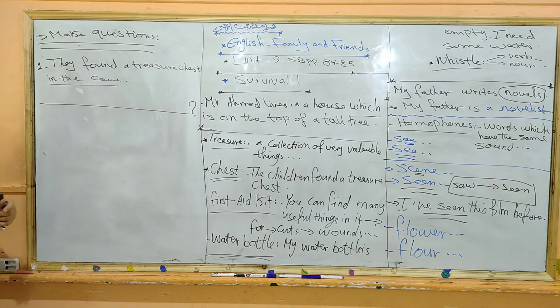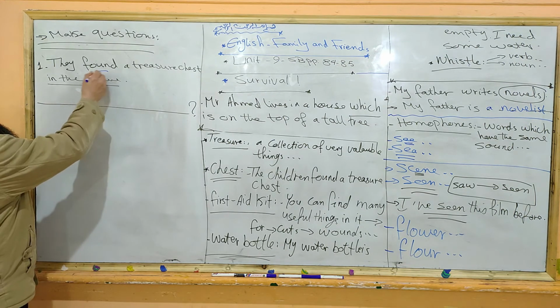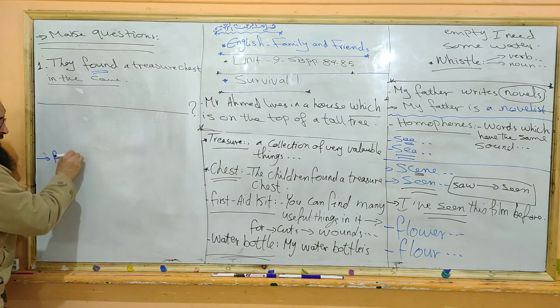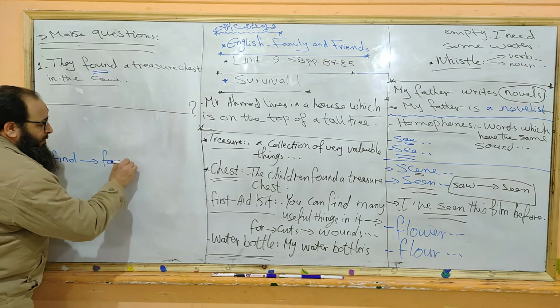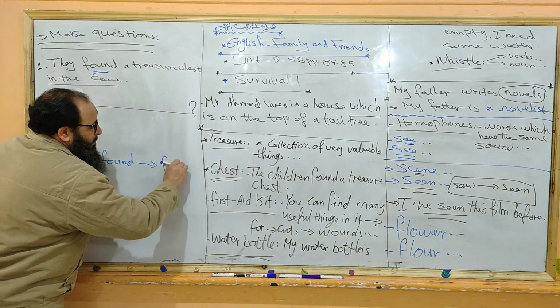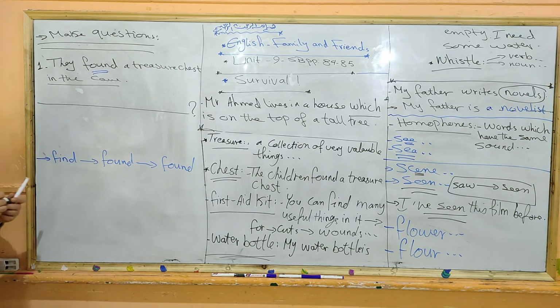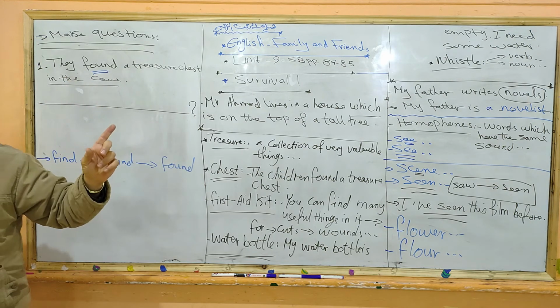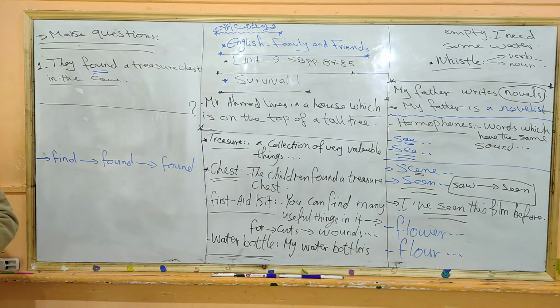They found. You first look at the verb found. As I told you, find, found, found. This is very important, to learn your verbs. Find, found, found. This is past simple. Who can ask a question? In the cave. What is it?